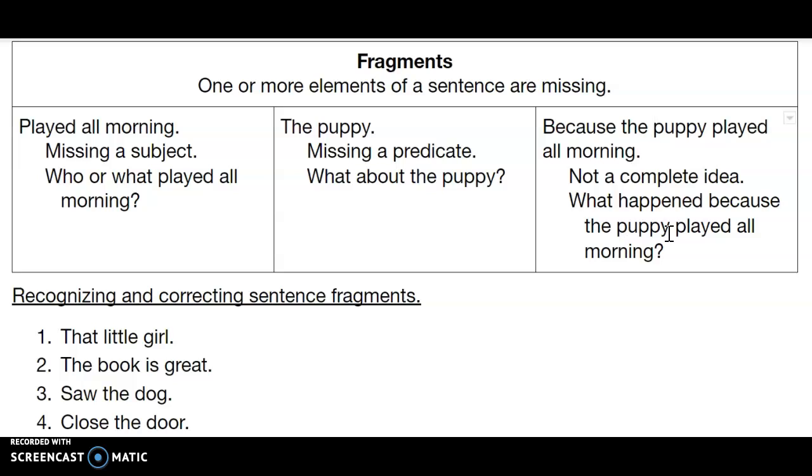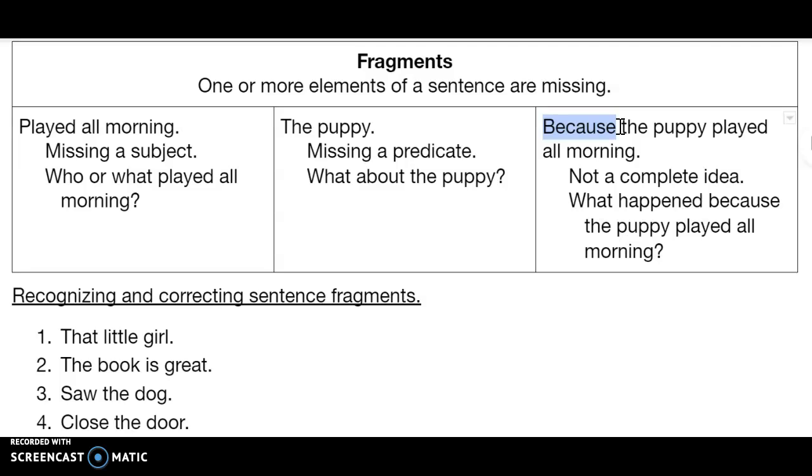So if someone just walked up to you and said, because the puppy played all morning, you would be waiting for more information, right? This is a cause and effect. Even if you don't recognize it right off the bat as a cause and effect type of sentence, it is what it is. So they're saying, because the puppy played all morning, that's the cause. What's the effect? It slept all afternoon.